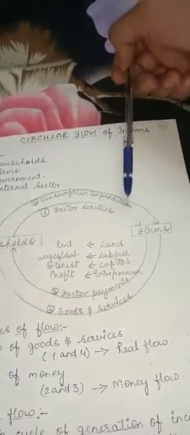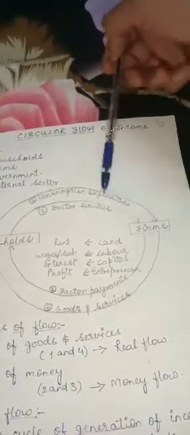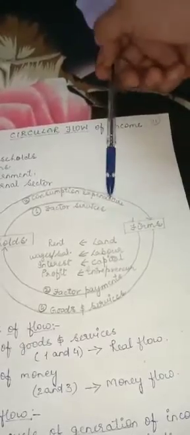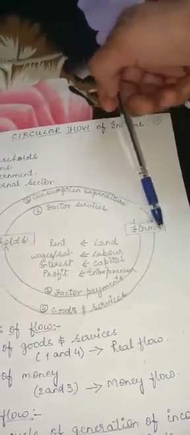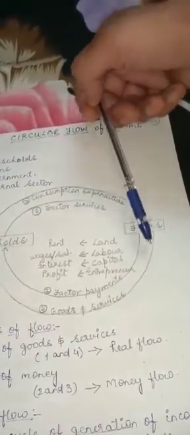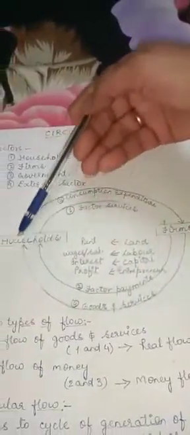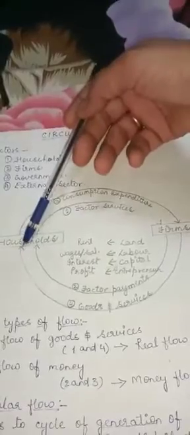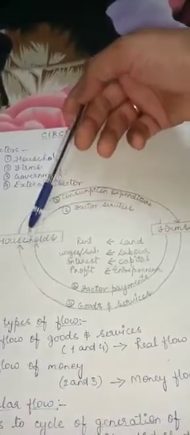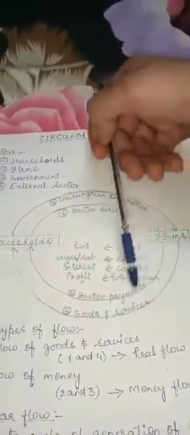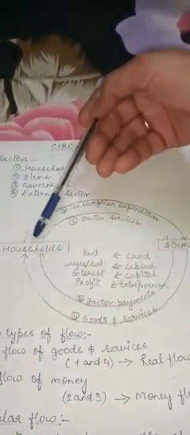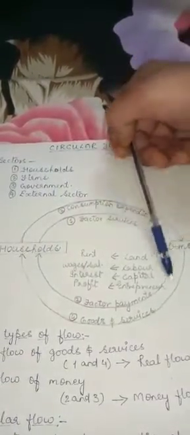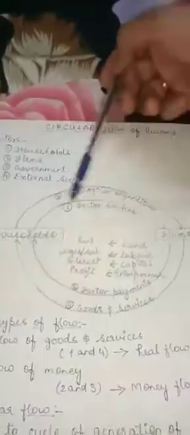The goods and services on which we are spending are produced by the firms, and firms provide these goods and services to the households to be consumed. In this way the income moves from firms to households, and again from households to firms. The same income is moving in a circular way.